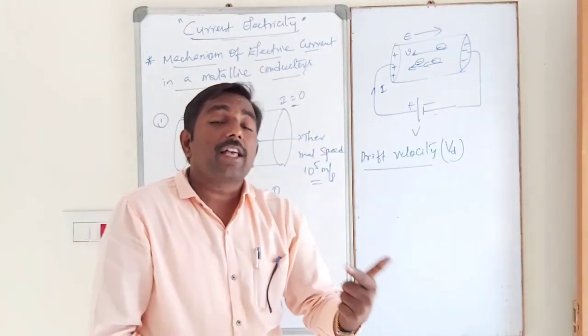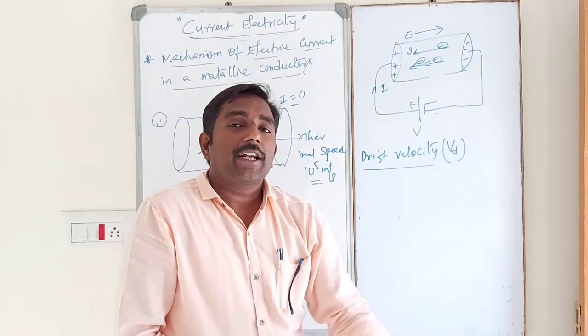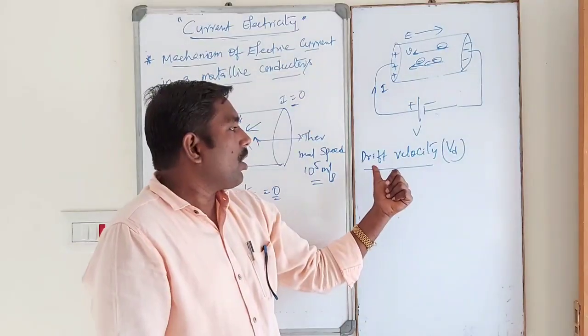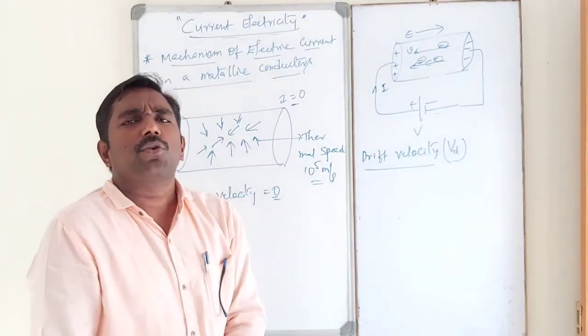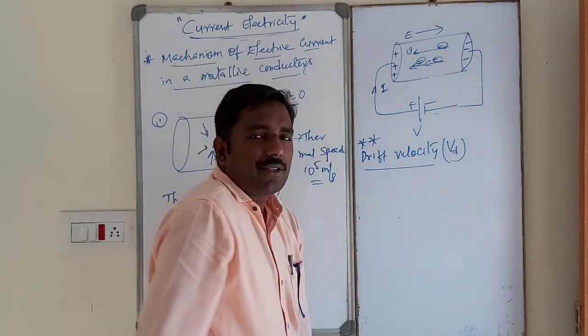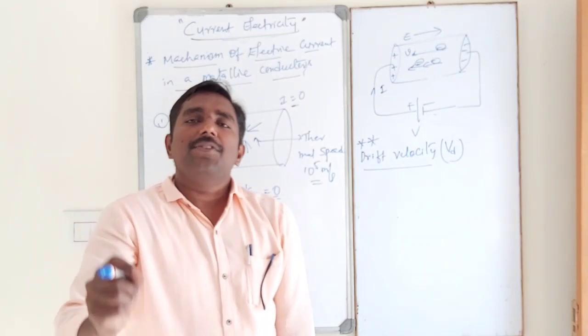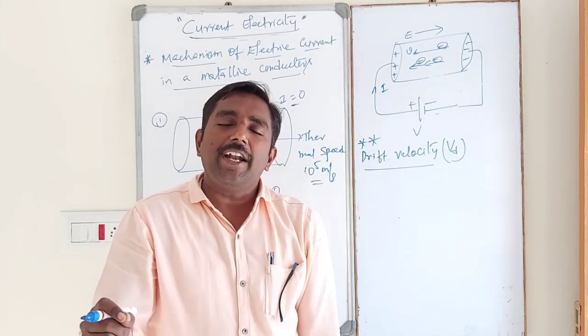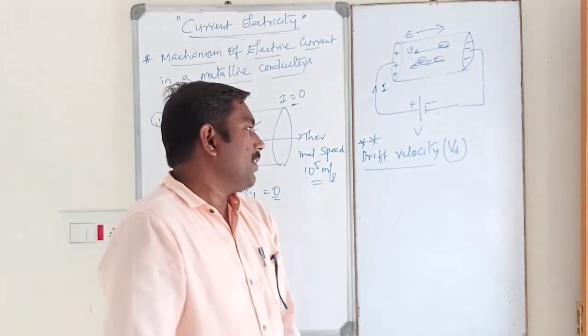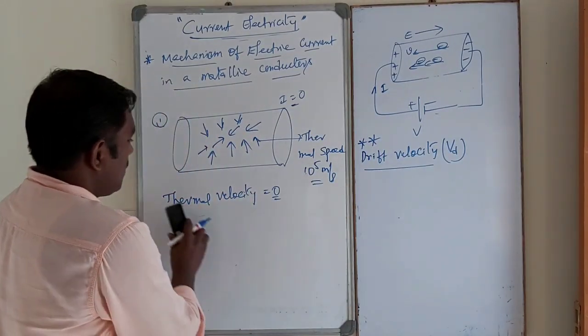The average velocity with which electrons are drifted in a direction opposite to the field is called drift velocity.